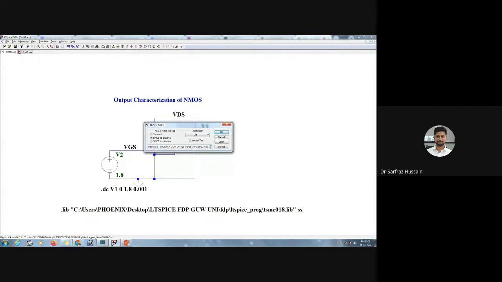If I use fs, then it gives fast nmos and slow pmos. These are basically the process parameters. Now in this particular library file, we don't have these process parameters. We don't have the four kinds of processes, so we don't have this fs and ss.